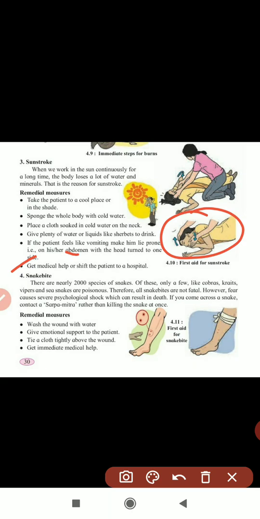So if you are working continuously in the sun, sunstroke will occur, and you have to do that according to the situation. Understood, children?